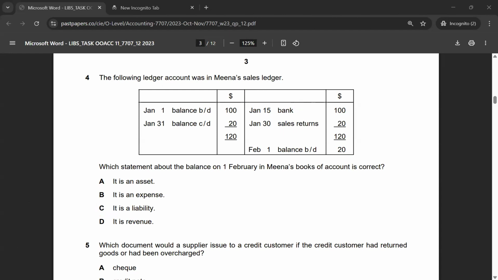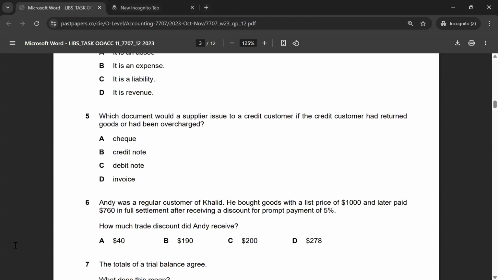Let's look into multiple choice 5. Which document would a supplier issue to a credit customer if the credit customer had returned goods or had been overcharged? It's about giving credit in this case. So again, the correct answer for multiple choice 5 would be option B. That is, the supplier is going to issue a credit note.